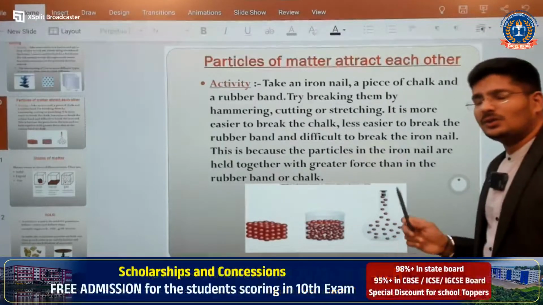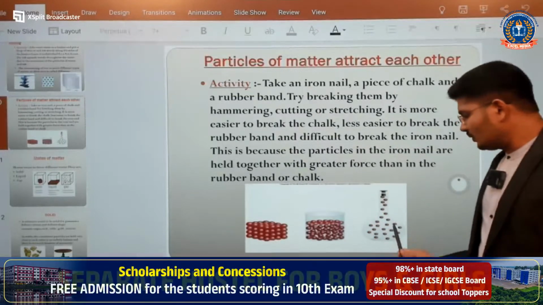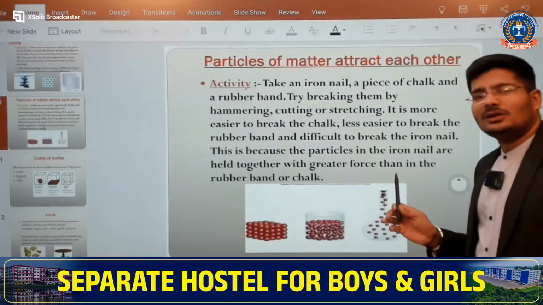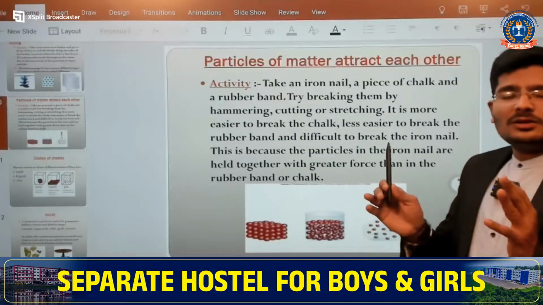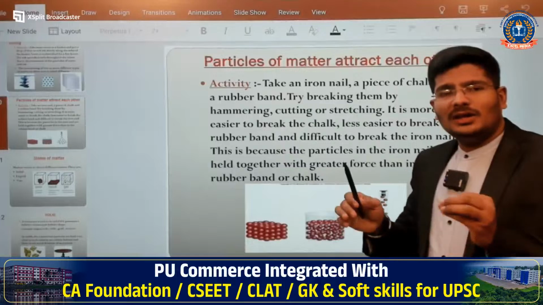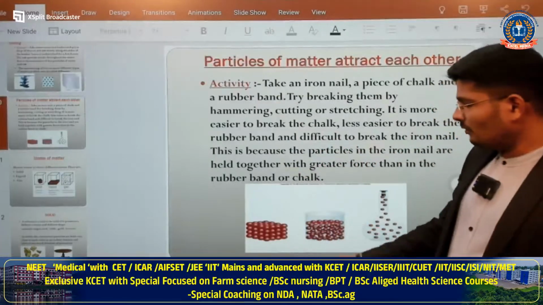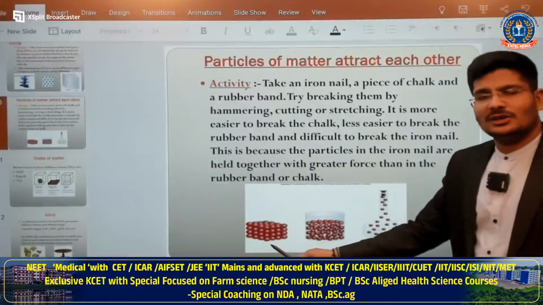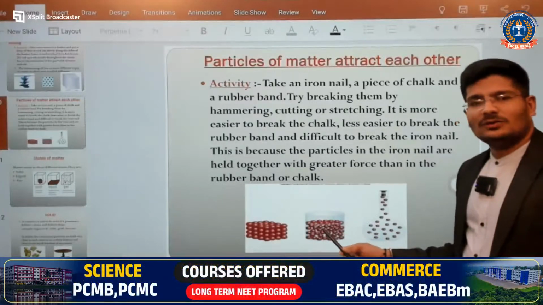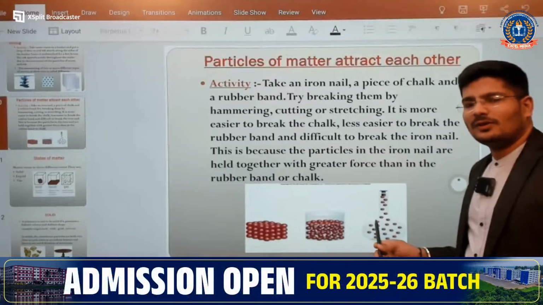In the gas we can find the force of attraction will be very less, and because of that, if you put it inside any chamber, or any container, it will occupy each and every corner of that particular container. So that is the condition. So you can find very strong force of attraction in the case of solid, less force of attraction in the case of liquid, and very less force of attraction in the case of gases.